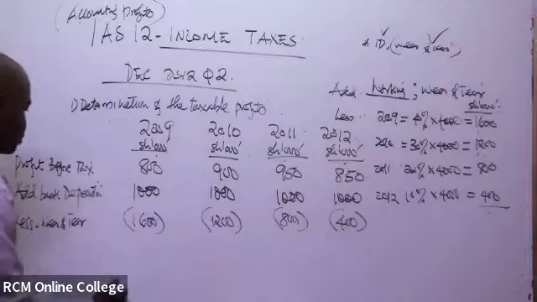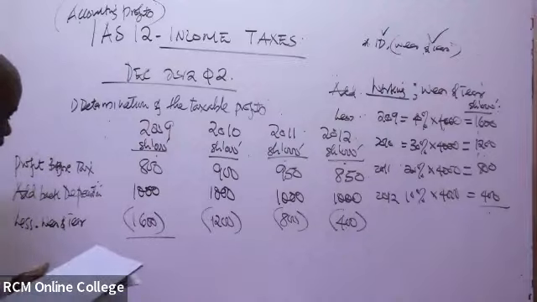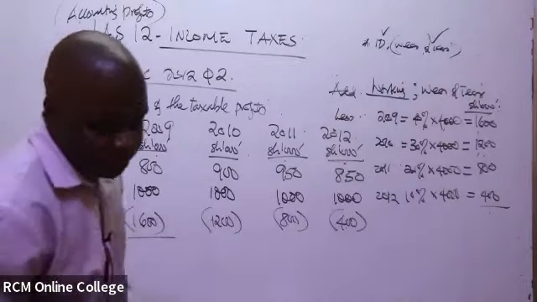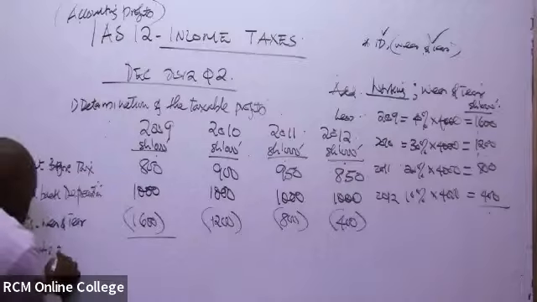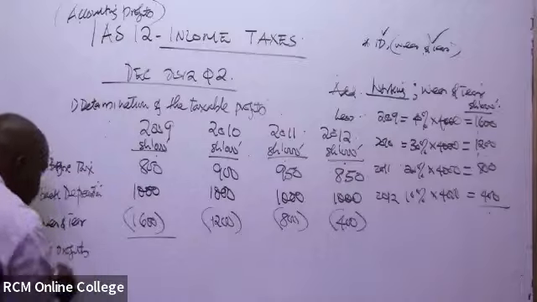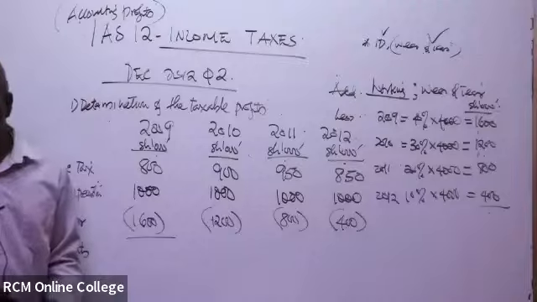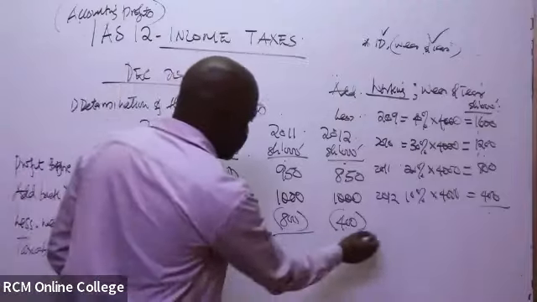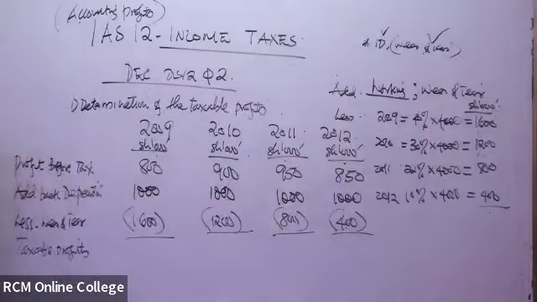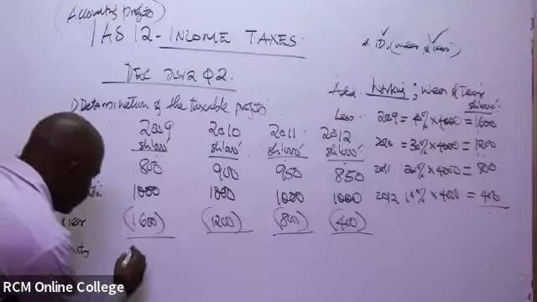So for the first one, the taxable profits will likely be how much? You can basically give me the figures. For the first one, it is 200. Yes, it is 200.